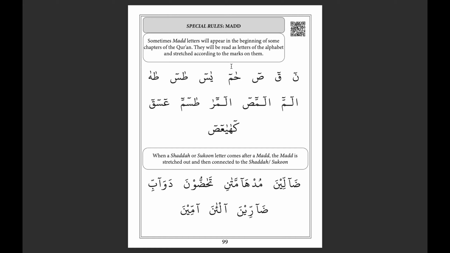Here we have a variation. We have ha and we have meme. We're going to make them as long as the marks that are on them. We have ha, meme.